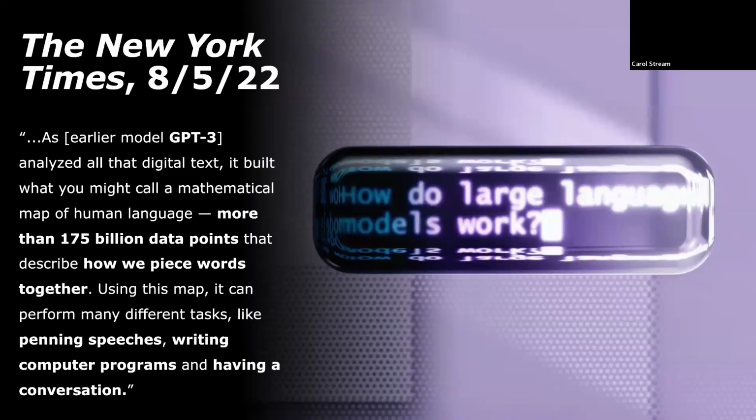An August 5th, 2022 article in the New York Times described the inner workings of the GPT model as follows, quote, "As earlier model GPT-3 analyzed all that digital text, it built what you might call a mathematical map of human language, more than 175 billion data points that describe how we piece words together. Using this map, it can perform many different tasks, like penning speeches, writing computer programs, and having a conversation," end quote.